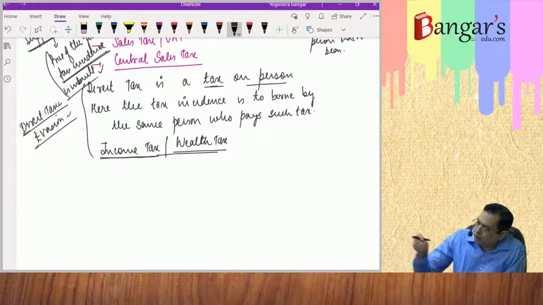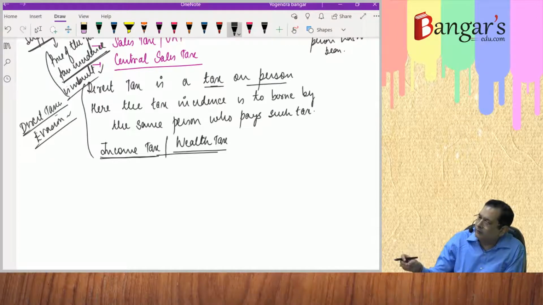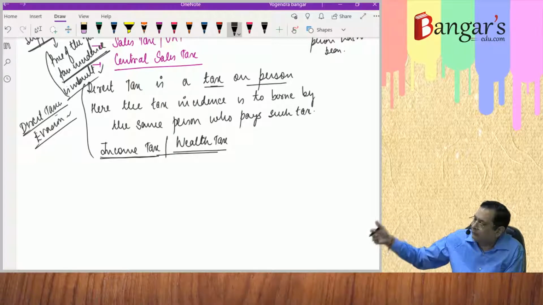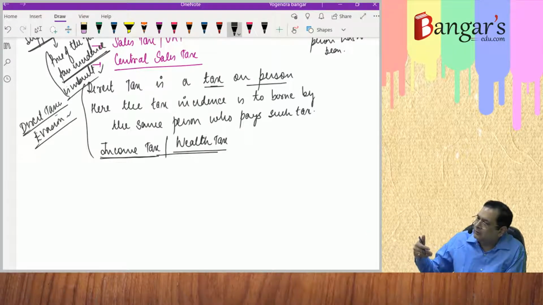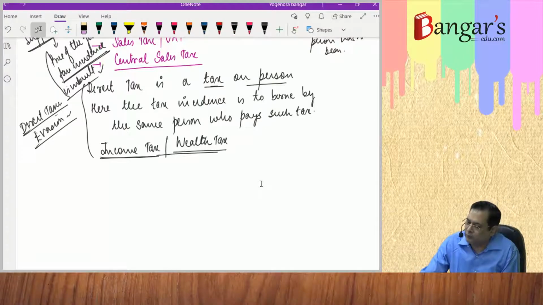Everyone is bearing so many indirect taxes. We are consuming so many goods and so many services, and in each of them we are bearing the incidence of tax. Whereas in case of direct taxes, only that person will be required to pay direct tax whose income exceeds the basic exemption limit. If we know that this much amount of tax burden is on us, then we try to evade the same. In price of goods, the same has been inbuilt, then how can we evade the same? So tax evasion is less in indirect taxes in comparison to the direct taxes. Direct taxes lead to more and more tax evasion.